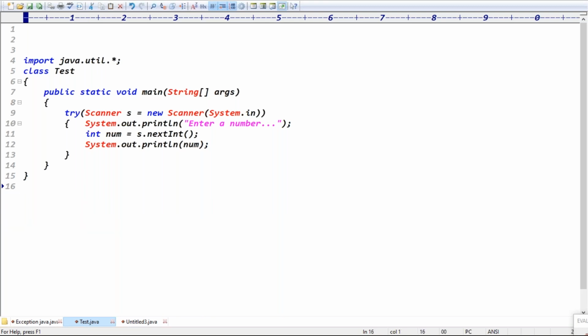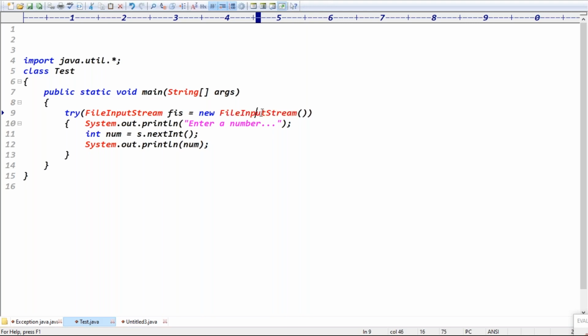Good. And see, can I take one more resource here? FileInputStream class. If you take FileInputStream fis equal to new FileInputStream, as we know, the FileInputStream class throws which exception?